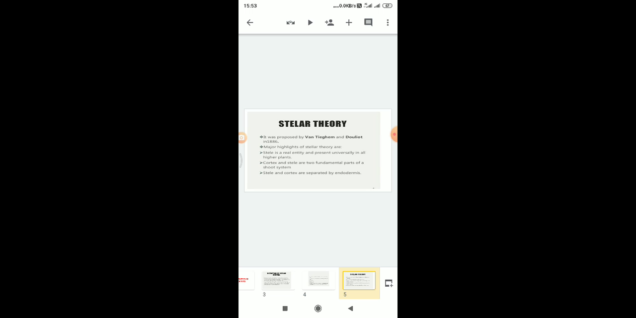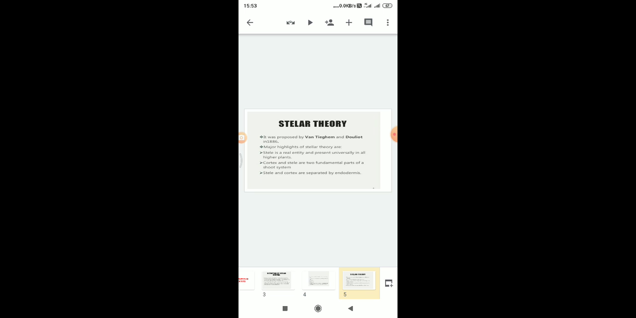We can see the plant body. The outer layer is the epidermis, then the cortex, endodermis, pericycle, and the central cylinder part is the stele. So in this manner, the stele is a real entity and present universally in all higher plants. The stele is the central part of the plant body, either root or stem.